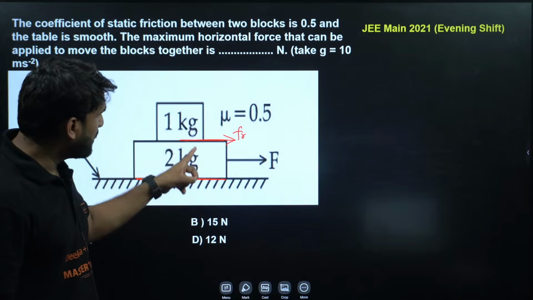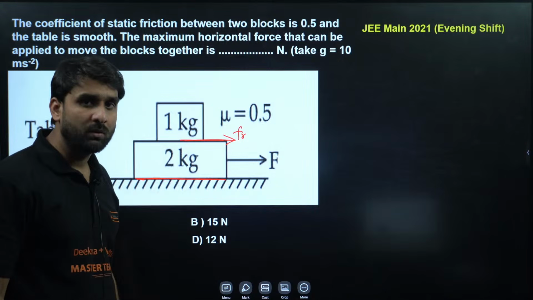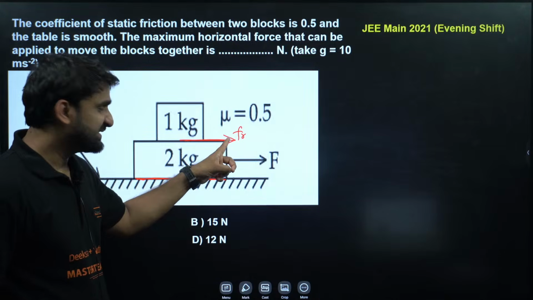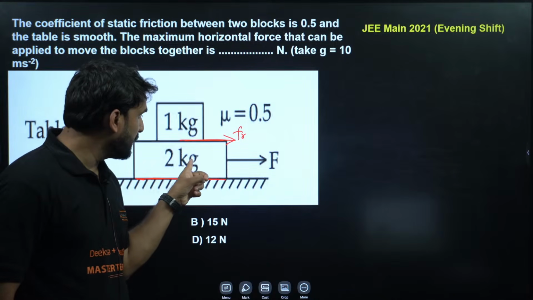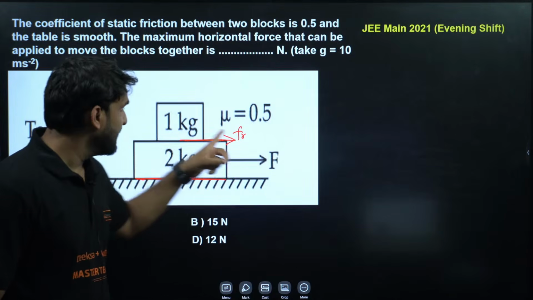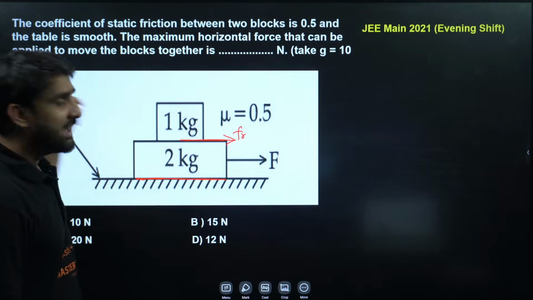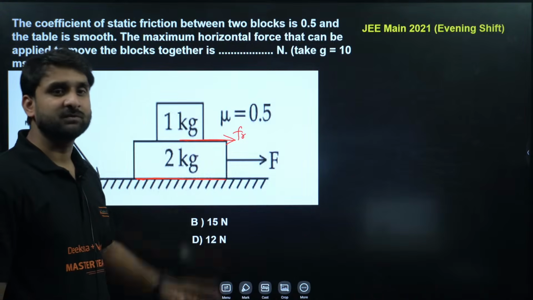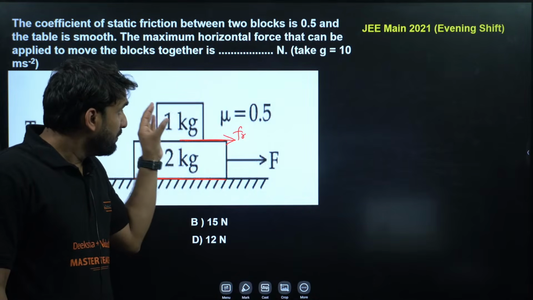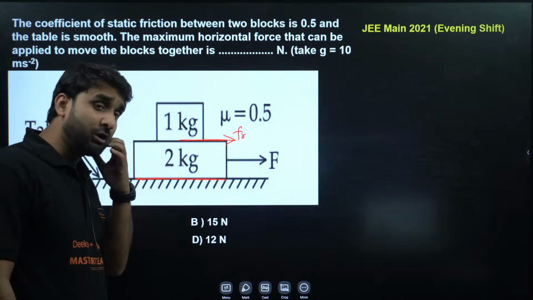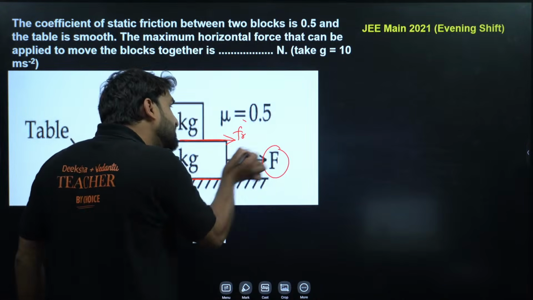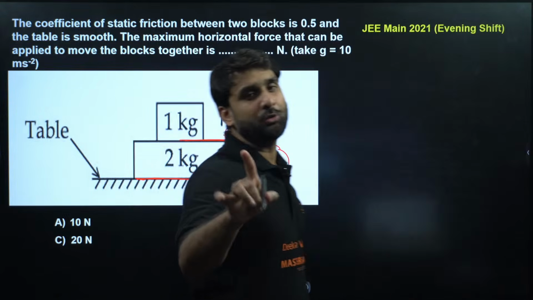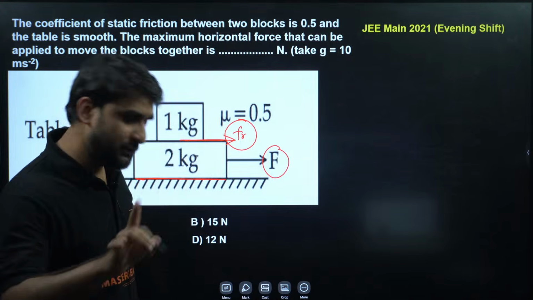How can this block and this block move all together? If this force is equal to this friction. If this is greater and this is smaller, the 2 kilogram block will move forward and the 1 kilogram block will move backward. And if this is smaller and this is greater, the block will not move. So to move the 1 kilogram and 2 kilogram blocks all together, the applied force and this friction force should be equal to each other. I hope you are getting my point. Right, my champion? So how can we calculate this?